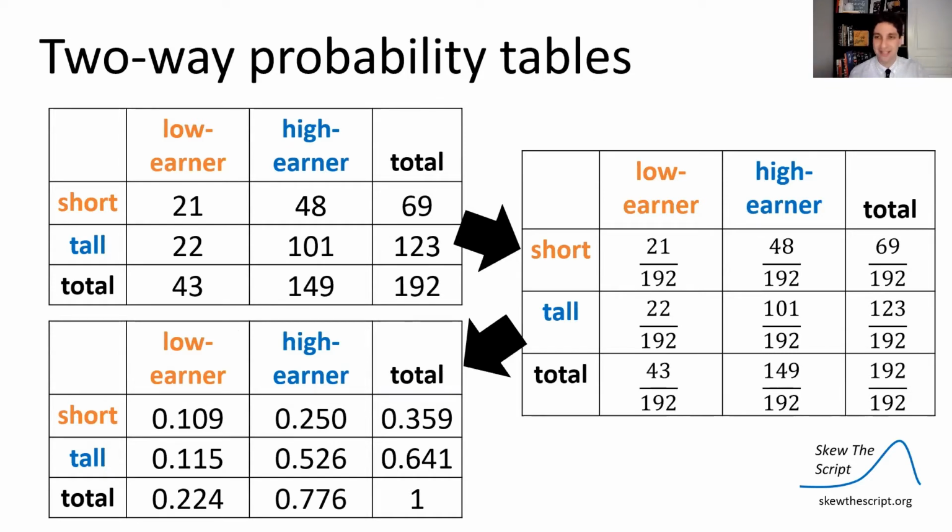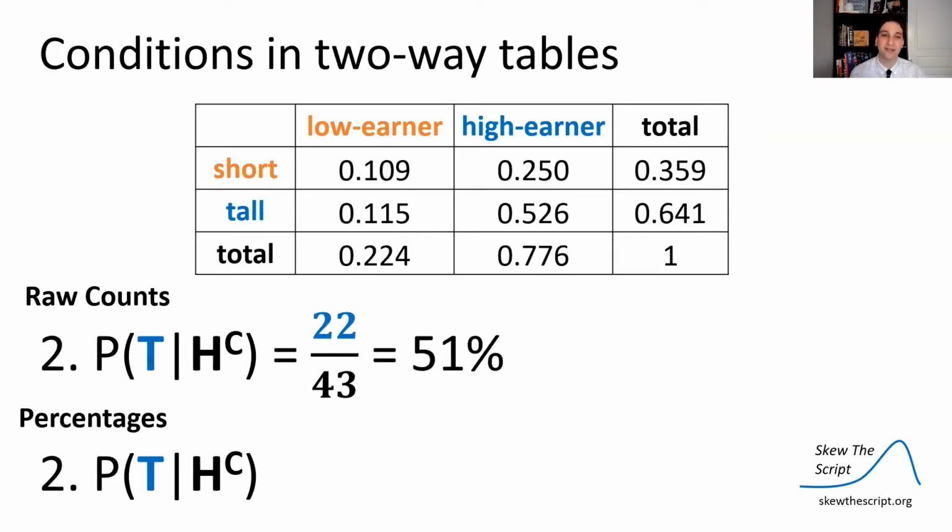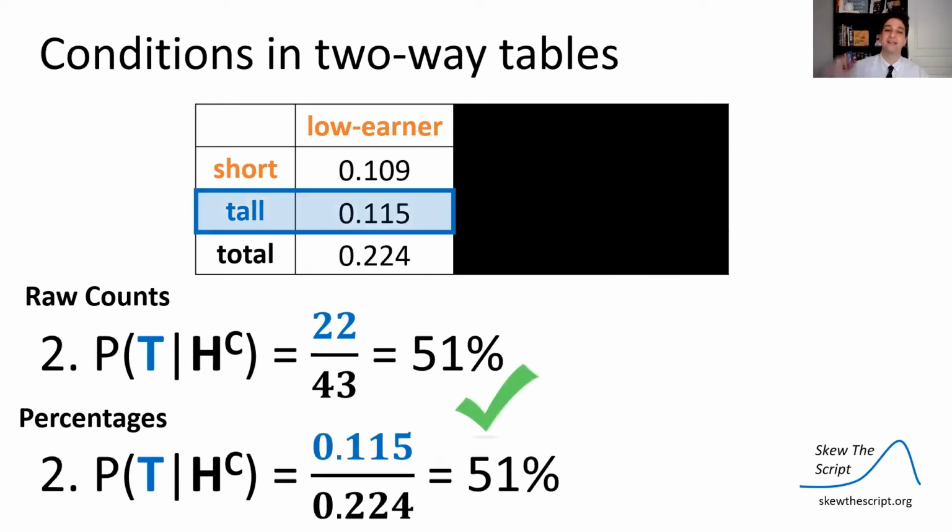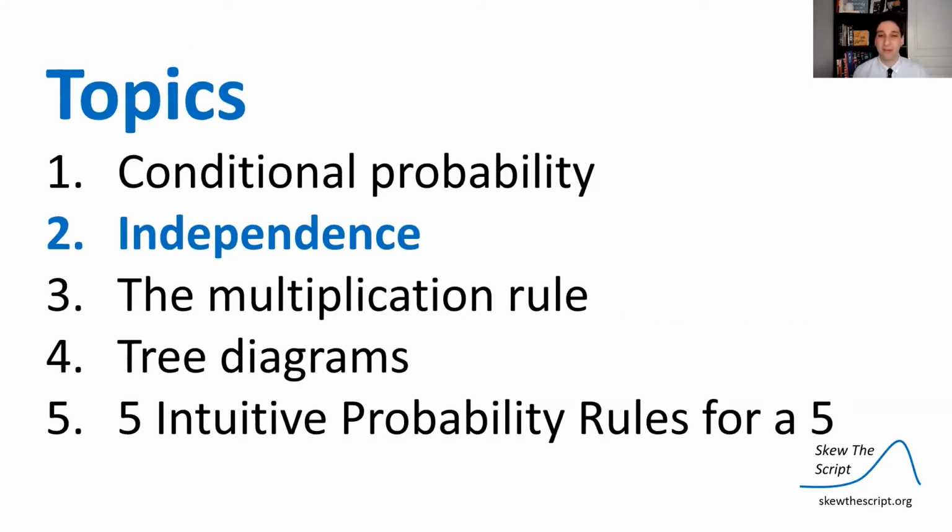And let me point out again, we have two-way probability tables in addition to the raw counts tables. The idea is still the exact same thing. So in the probability tables, they already divided for you by 192. And if we already were given the percentages instead of the raw counts, we again ignore everyone who is not a high income earner, and we divide the tall probability by the given. And when we do that, we get the exact same percentage. So even those decimals, don't get freaked out. Again, divide by the given and use the event intersection as the numerator. So again, given means divide by the given. That will get you anywhere in givens.